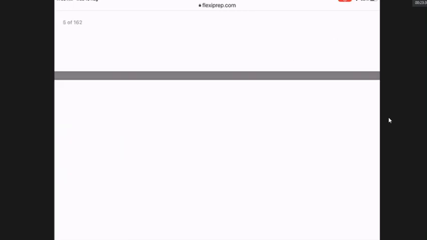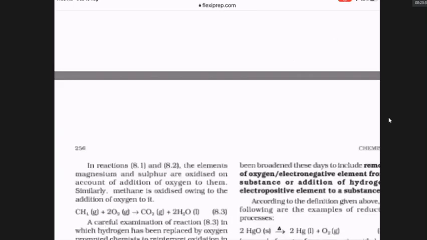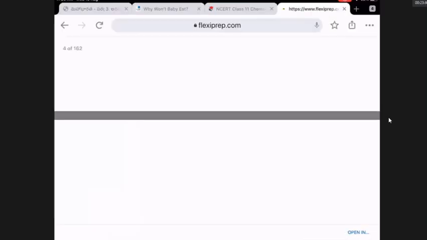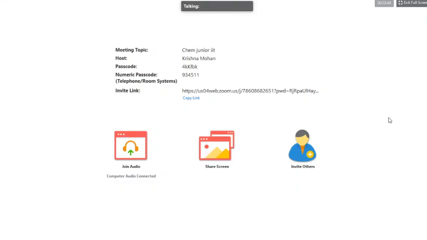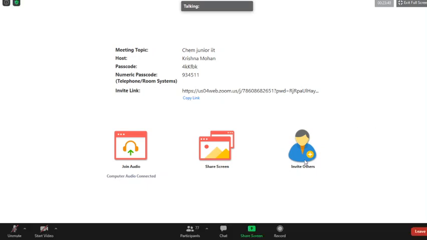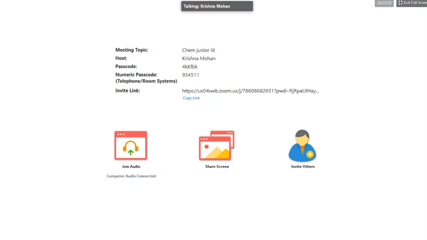This is flexiprep.com. It is not government. If you go to the government site, you get a color copy. Let me try that. I am trying government sites. Okay. Government sites are authentic.